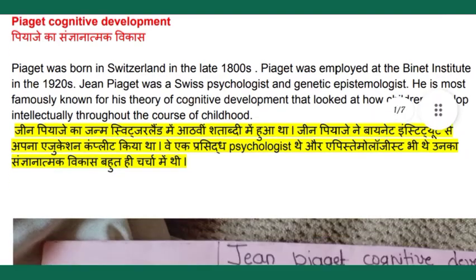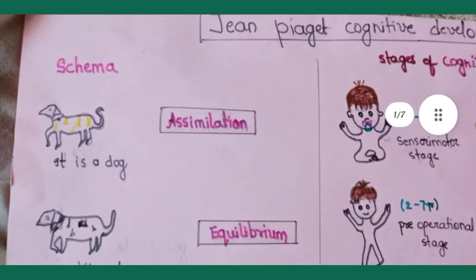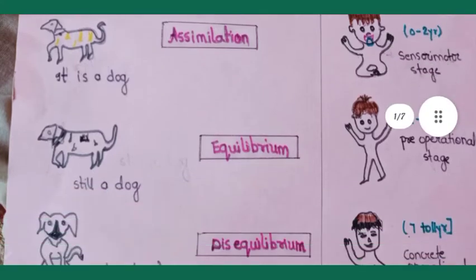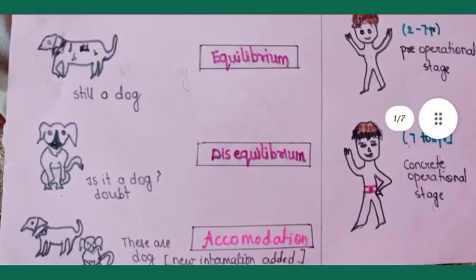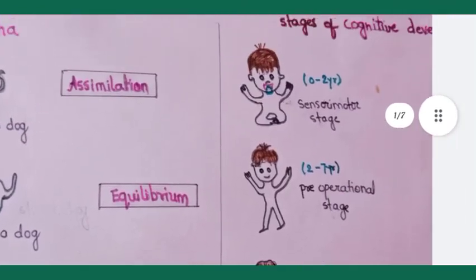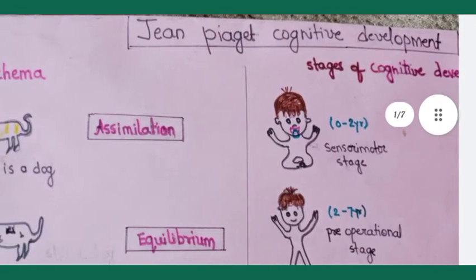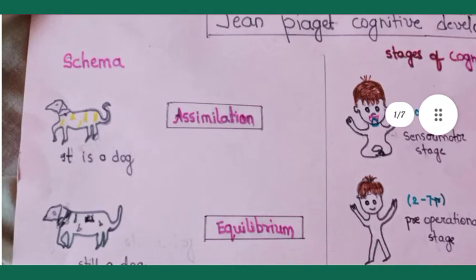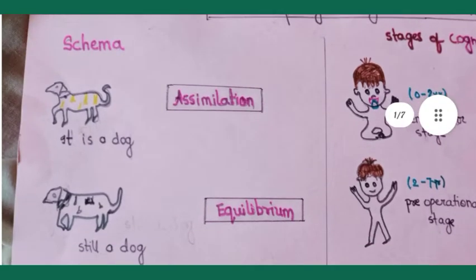Now let's see, here you can see picture, schema, assimilation, equilibrium, disequilibrium and accommodation. So what basically is schema we will see. Schema means a type of belief that we have in our mind. Here we can see it through the example of a child.